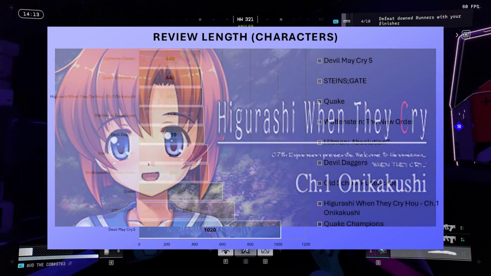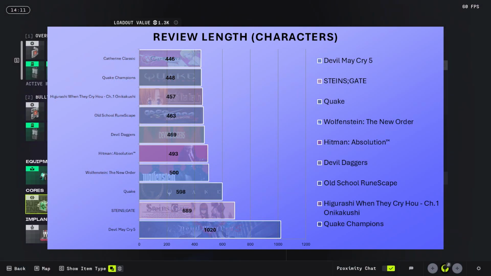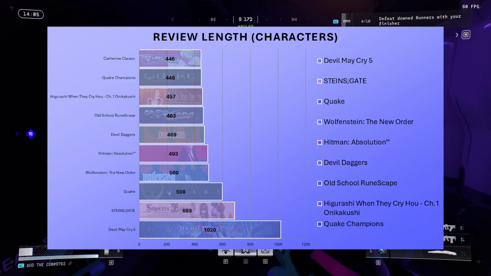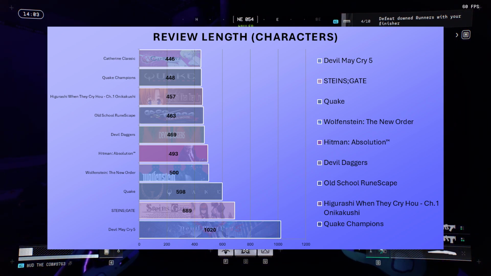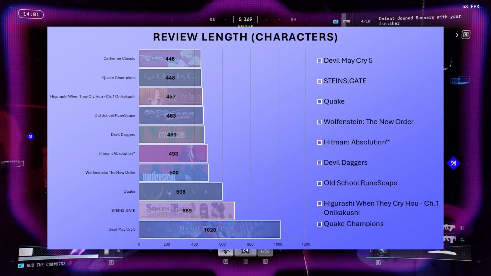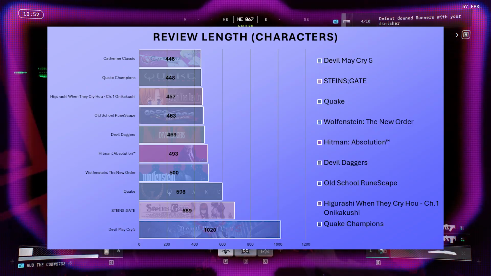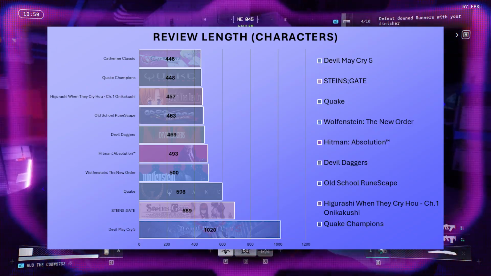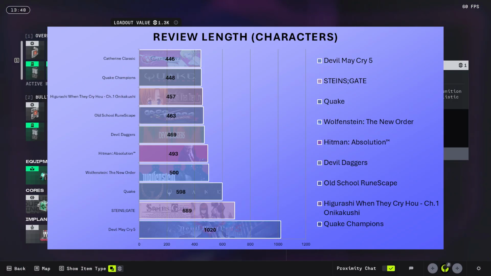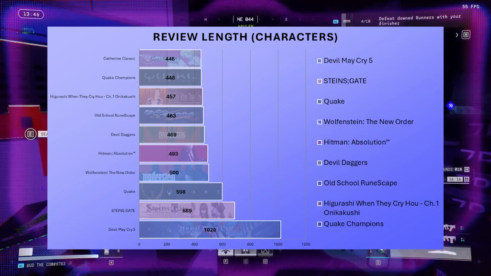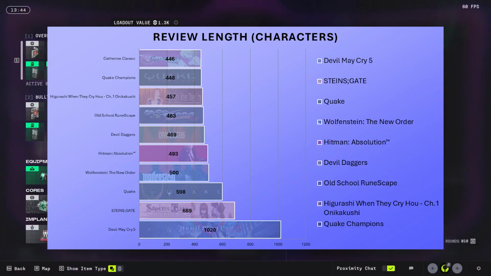Higurashi is also a weird one because it is pretty good, but it's a visual novel. I was impressed that a game that's basically a book could make me feel anxious, and it's really low budget, so it really got its mileage out of that. These games were particularly unique or good because obviously I had a lot to say about them, and nothing on this list is bad, except maybe RuneScape, but for someone who's cookie clicker brained, I think it's pretty good.